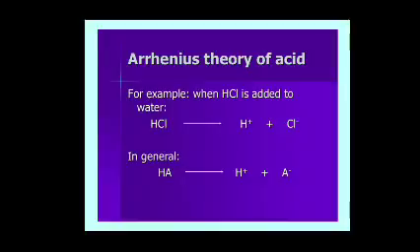In general, HA dissolved in water gives H+ and A-. A substance that completely or partially dissociates in aqueous solution and produces H+ ions is called an acid.